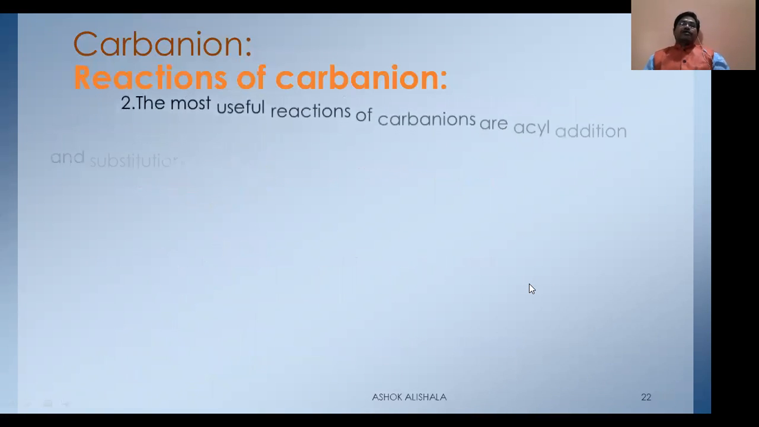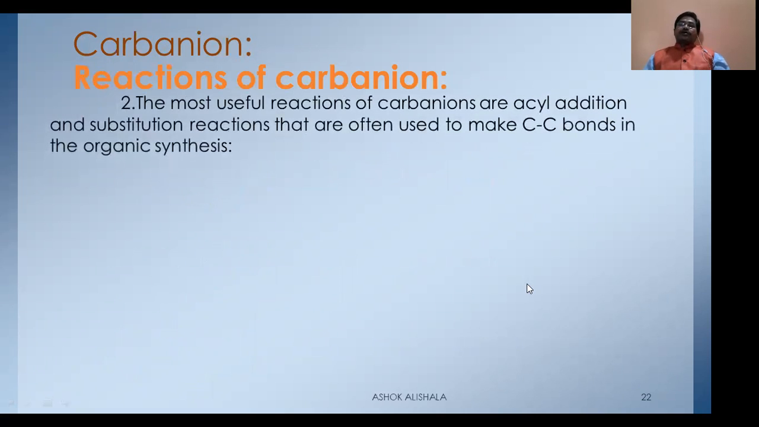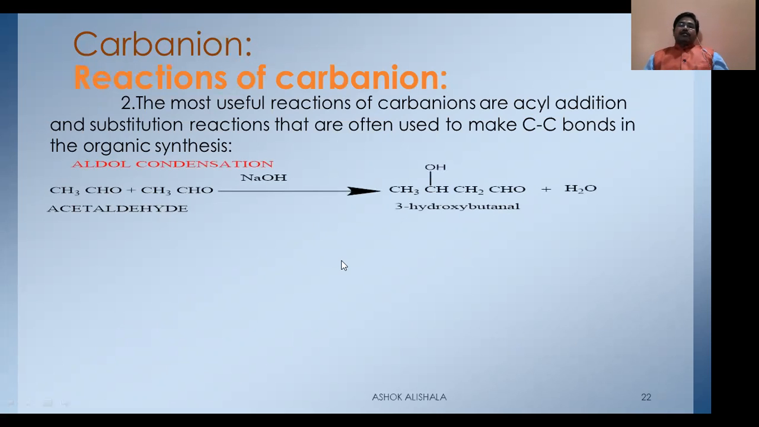Now let us see the other one. The most useful reactions of carbanions are acyl addition and substitution reactions that are often used in making carbon-carbon bonds in organic synthesis. Let us see the best example for this one, the aldol condensation. What is this aldol condensation? The aldehydes which contain alpha hydrogen, in the presence of a base, give beta hydroxy butanaldehydes or beta hydroxyaldehydes.